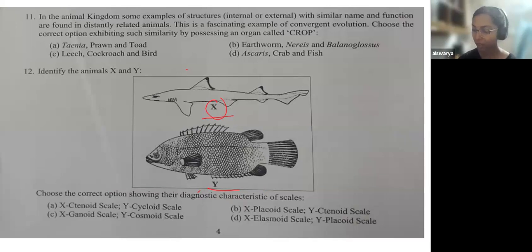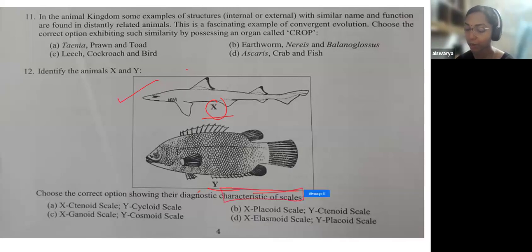Here, sharks belong to the group of cartilaginous fishes, their endoskeleton is made of cartilage, and that comes under Chondrichthyes. And Y is a bony fish, so they come under the group Osteichthyes. Here you have to identify the characteristic of scale.